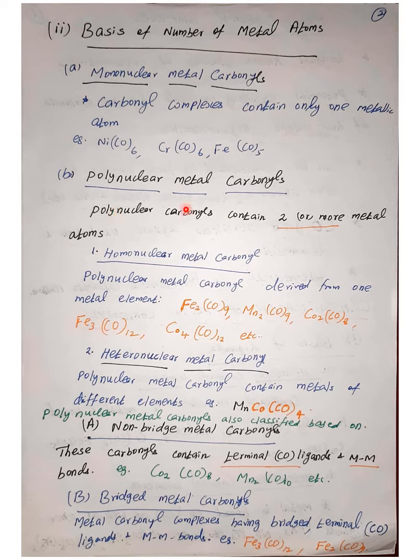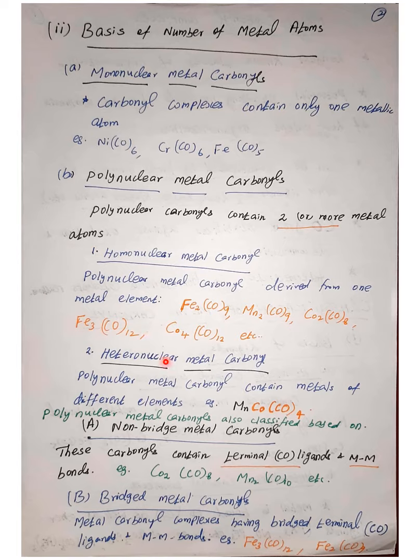The polynuclear metal complexes can again be subclassified into homonuclear and heteronuclear. Homonuclear means two or more metals with the same metal center, like Fe2(CO)9, Mn2(CO)10, Co2(CO)8. These are the homonuclear polynuclear metal carbonyls, derived from one metal element, that is, one metal element is present more than two or three times.